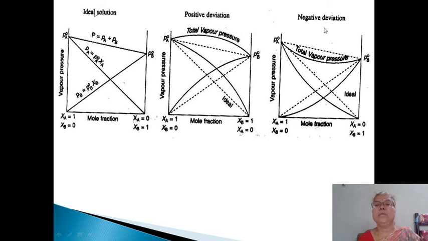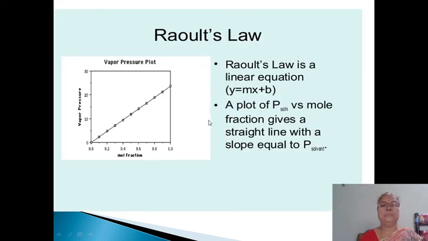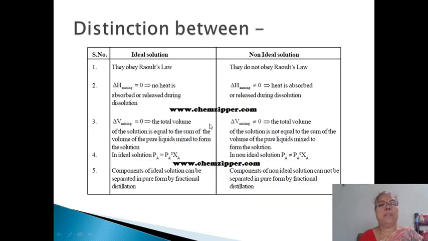Such deviations are negative deviations, and this is the ideal behavior. Remember well, the positive deviations are shown above the straight lines and negative deviations are shown below the straight lines.